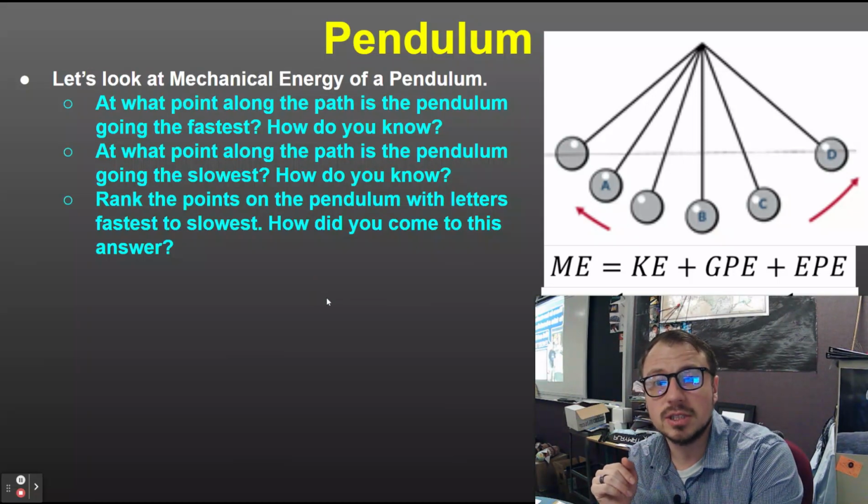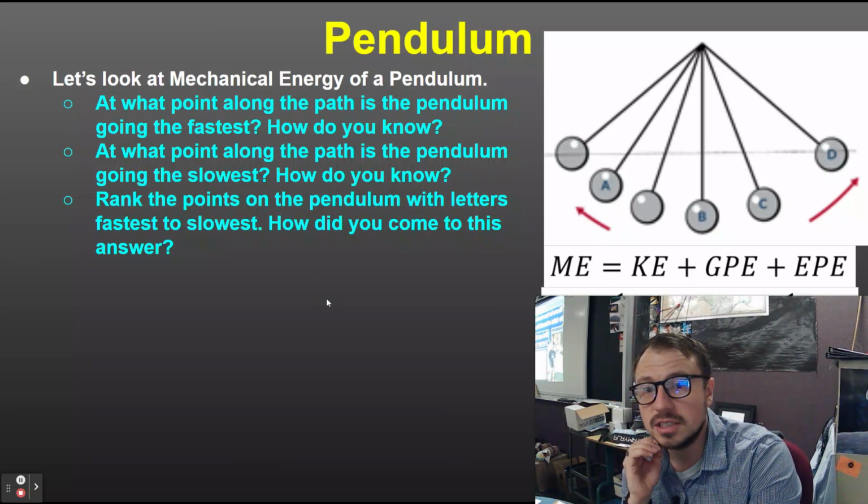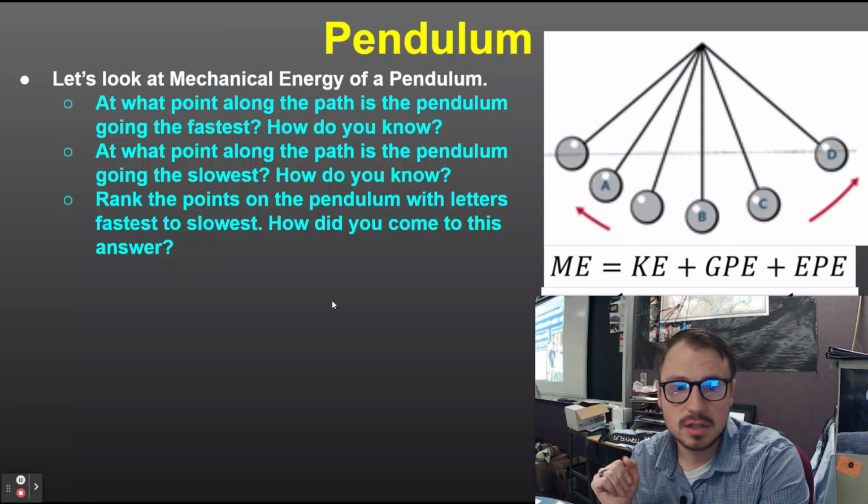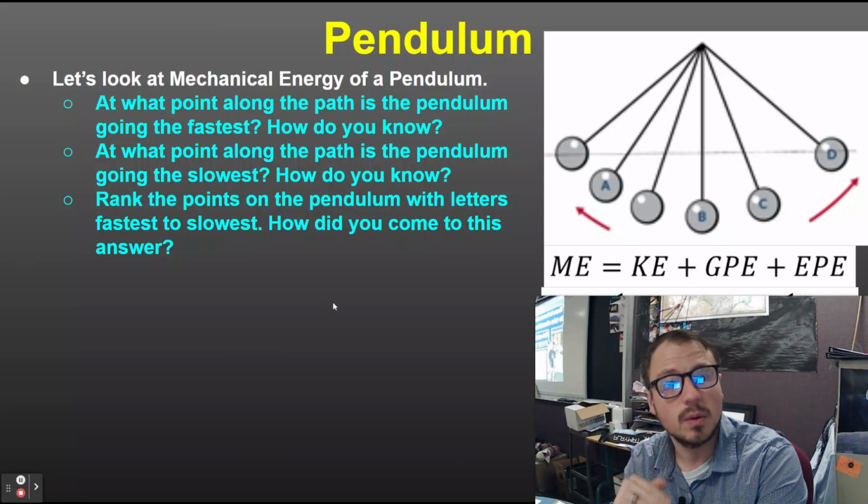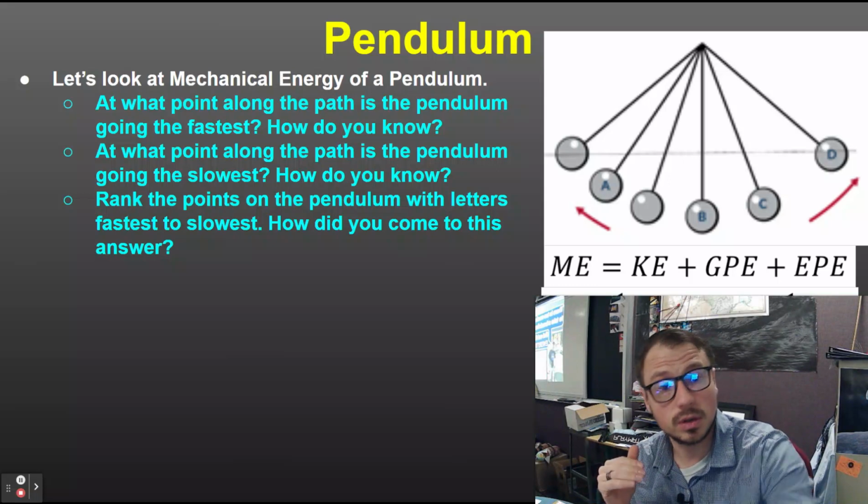Rank the points on the pendulum with the letters fastest to slowest. How did you come to this? Once again, you're just going to start from the bottom and work your way up: B, C, A, D. If I ask slowest to fastest, D, A, C, B, just because you work from the top down.